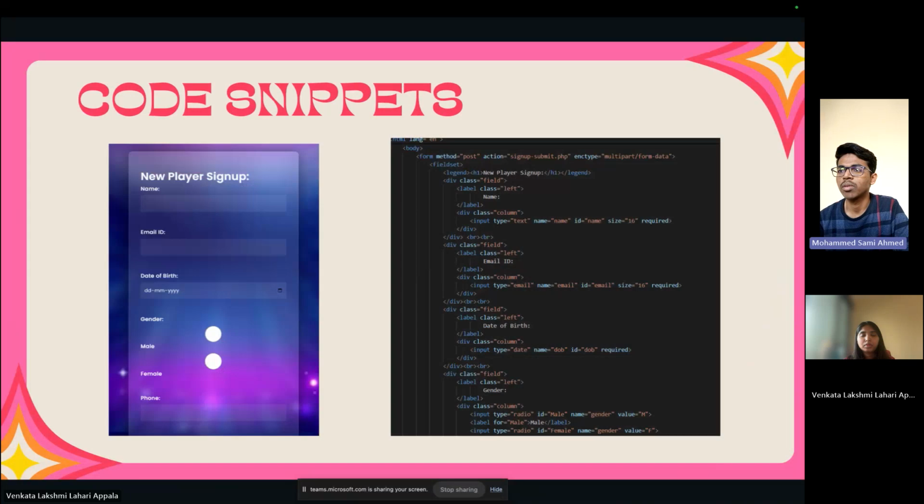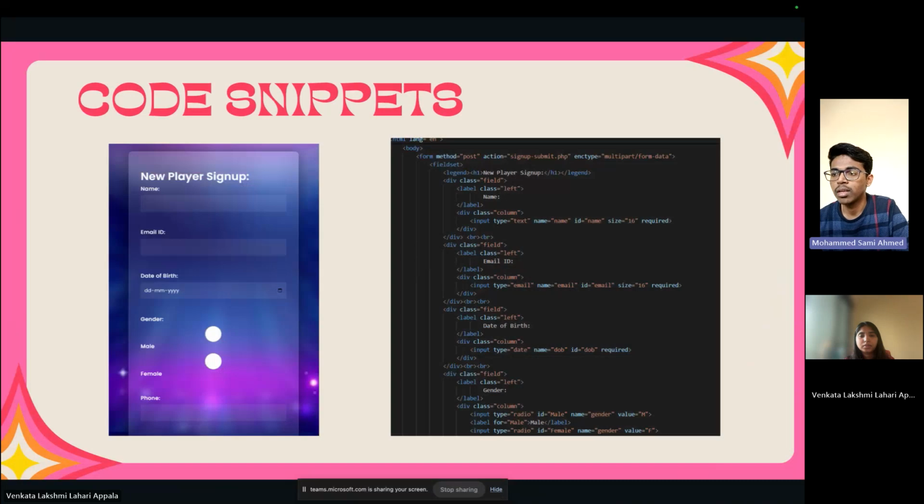So we can see it's an HTML form which contains fieldset legends, and the name, email and date of birth are inside the div tag, and we also name the class as fields. So this all comes under the class field. And also we have inputs. All the different types of inputs are in different div tags with a class of column. We used text for taking the name, and input of type email for taking the email. And we can also see there is a date of birth, for which we have used the date type.